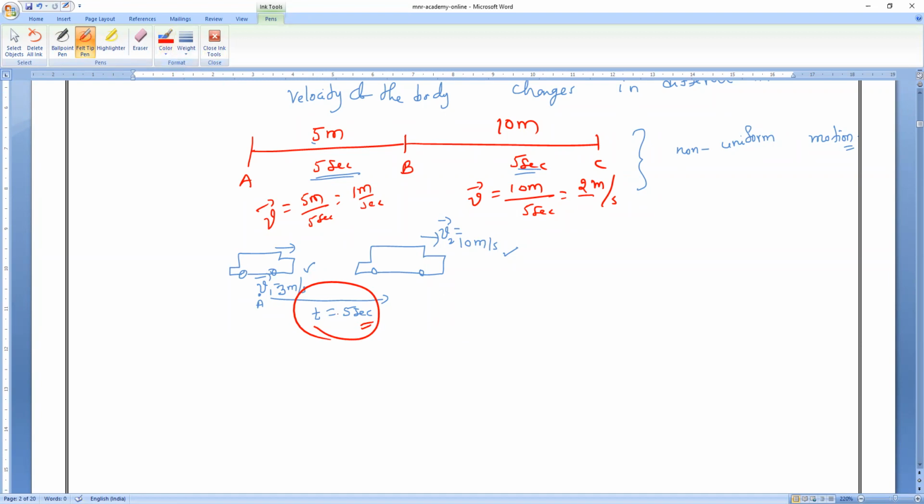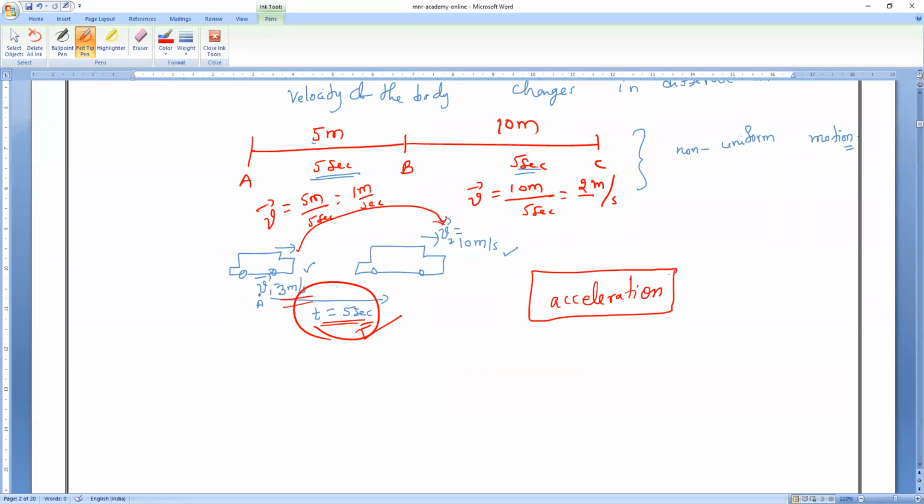So this is called acceleration: the change in velocity of a body per unit time. What is the new term we use to call it? Acceleration.